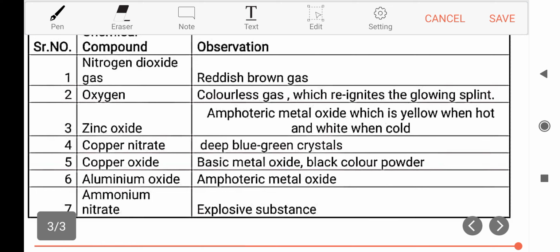Ammonium nitrate is explosive. On heating, it explodes and gives nitrous oxide gas and water vapor. So it's explosive in nature.